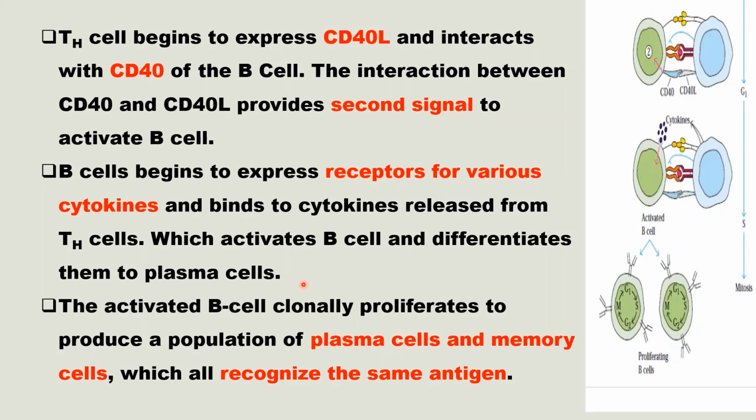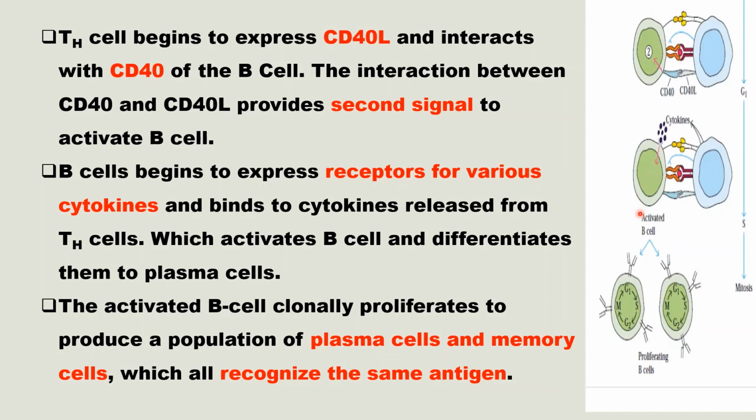So, T helper cell will produce cytokines, and B cell will express cytokine receptors on its surface, and this cytokine produced by T helper cells will bind with the cytokine receptors present on the surface of B cell, and that's why this B cell will get activated. That will differentiate into plasma cells and memory B cells.